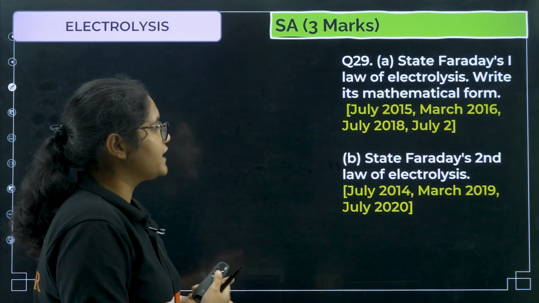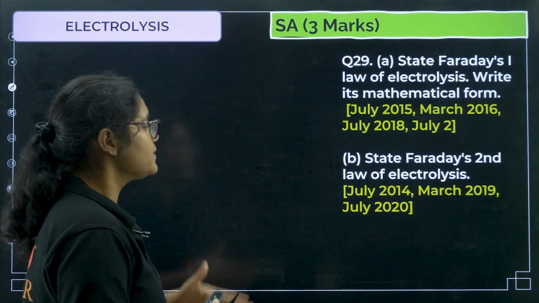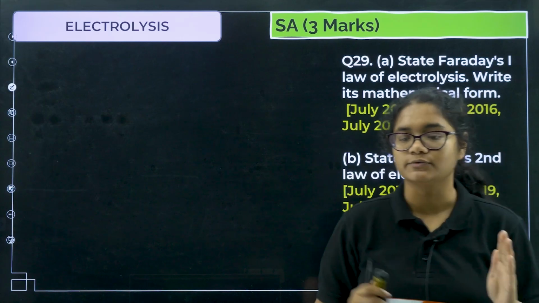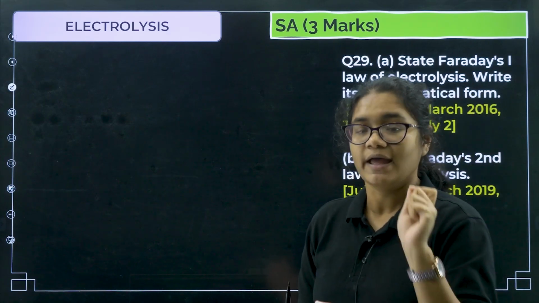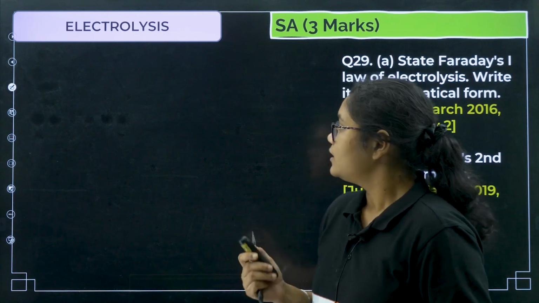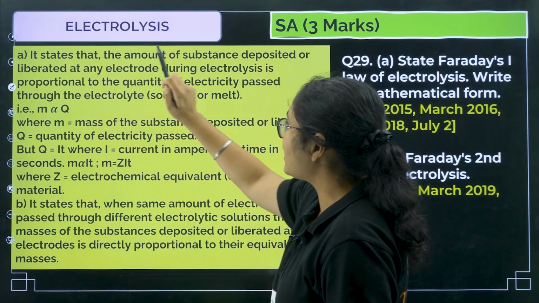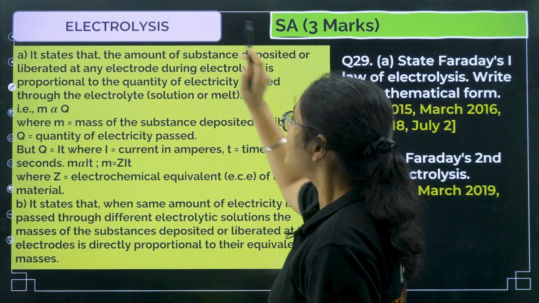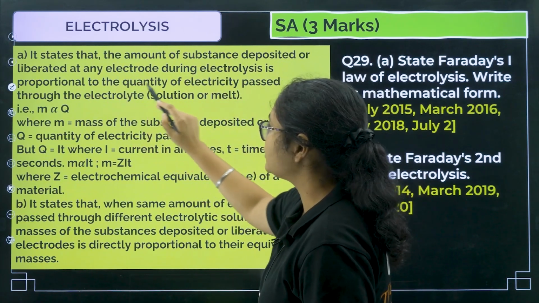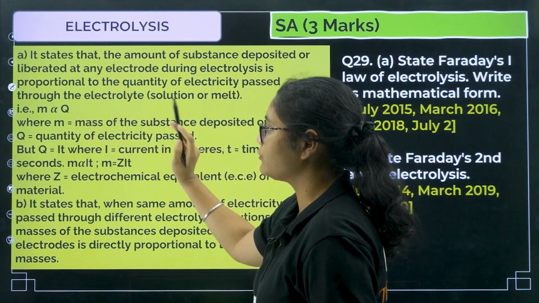State Faraday's law of electrolysis and write its mathematical formula. State Faraday's second law of electrolysis. You can see both of these questions are very repeated questions, and please make sure that you remember the definitions properly. The first law states that the amount of substance deposited or liberated at any electrode during electrolysis is proportional to the quantity of electricity passed through the electrolyte.